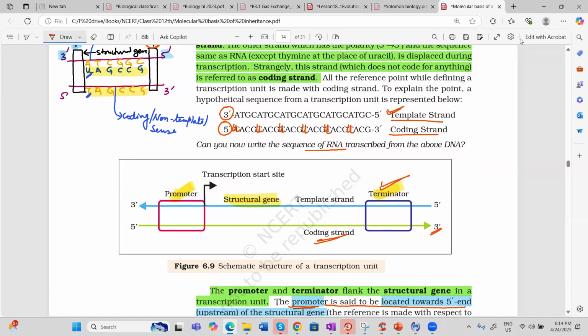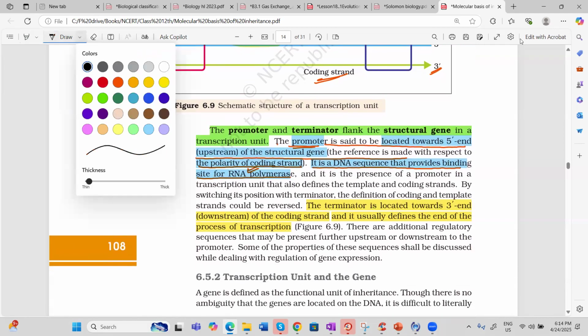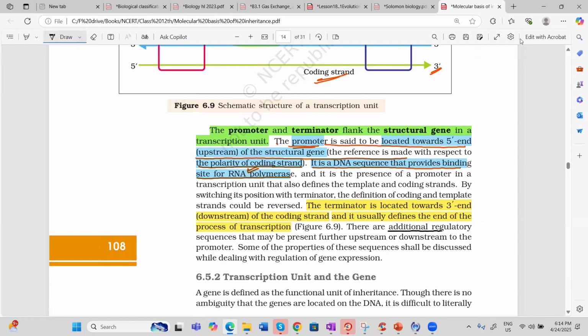So the transcription unit, this much is clear. But one more very, very important line: some additional regulatory sequences are present, which we will be discussing in the lac operon. Additional regulatory sequences are present in front of the structural gene, or you can say in front of the promoter or downstream of the promoter, and they regulate whether transcription starts or not.